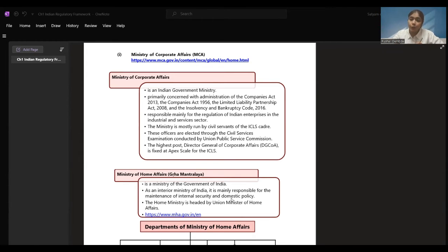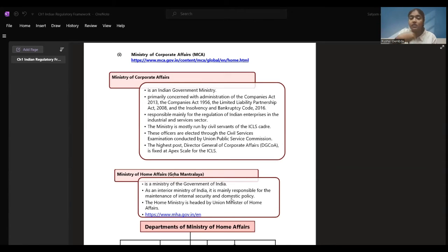DIN is something which is for the directors. We'll be learning in the company's chapter. DIN is a number allocated for a director. As you people who are registered under ICAI, you have your WRO number, student registration number. That is your registration number. Same way, directors have their DIN, Director Identification Number. Then things are now uploaded through DSC. So how you acquire a DSC, update a DSC, all these things are there.